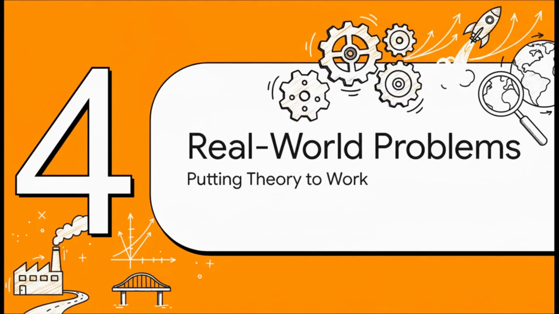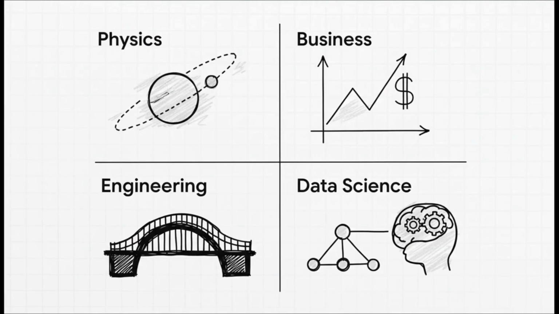Now it's time for the payoff. Let's see what kinds of awesome real-world problems we can actually solve with this stuff. This is where all that theory smashes into reality. And I mean it when I say this stuff is everywhere. In physics, it's the absolute foundation of how we describe velocity and acceleration. In business, it's how companies find the exact point to maximize profit. And in computer science, oh yeah, it's the engine that drives so much of modern artificial intelligence and machine learning.